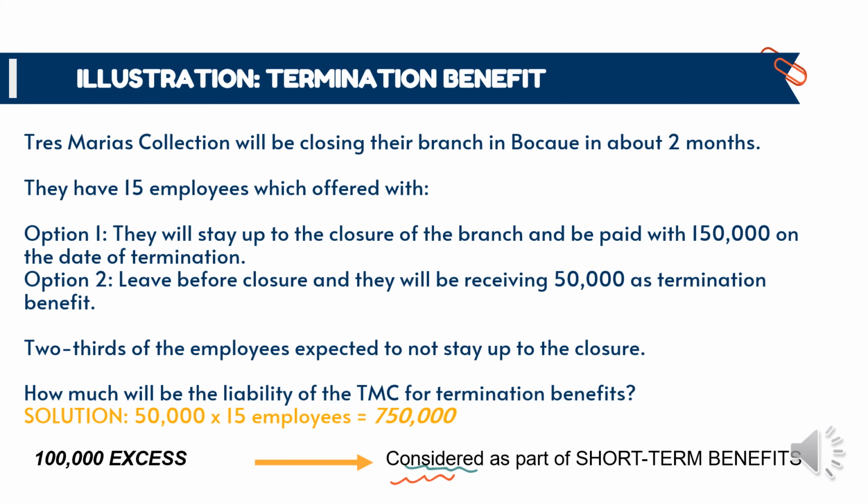Kapag nag-stay si employee, may 150,000 siya na makukuha. Yung 100,000 ay magiging excess kasi yung 50,000 doon ay part ng termination benefit. Yung 100,000 na yon ay magiging part ng short term. Hindi yan matatanggap ni employee dahil umalis na siya sa company. Pero matatanggap yon dahil nag-stay siya.